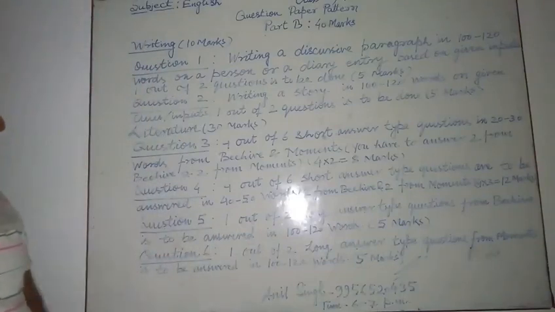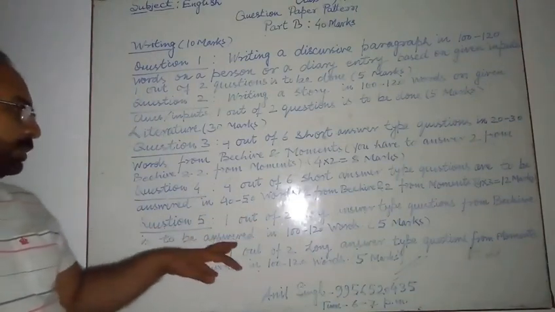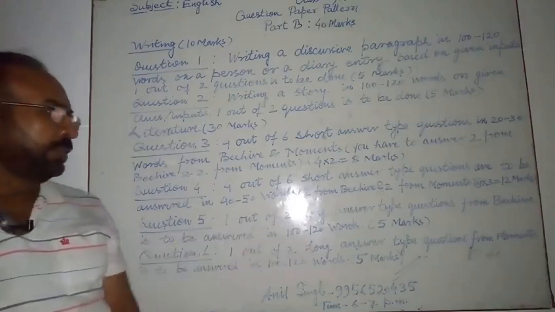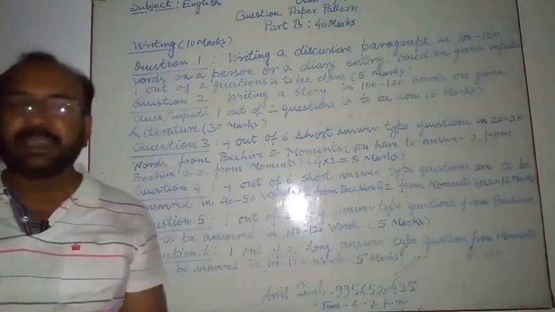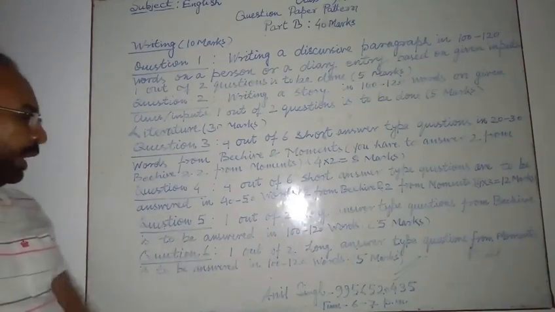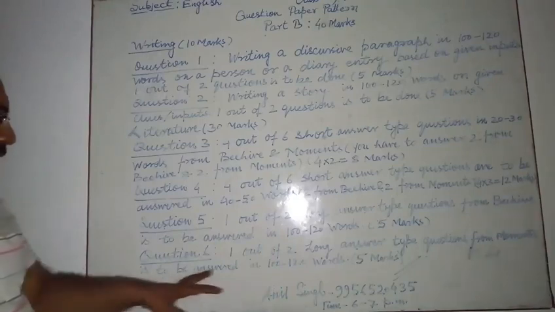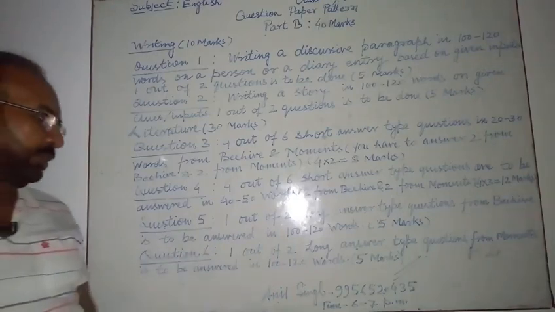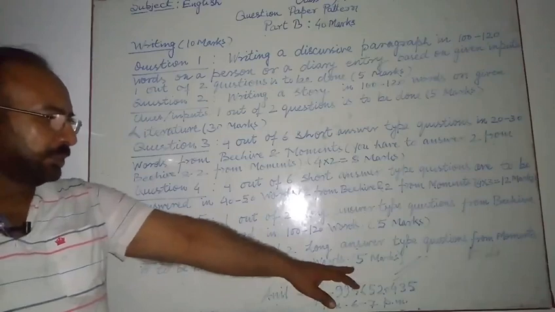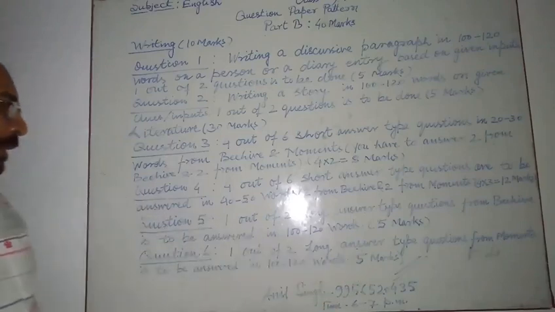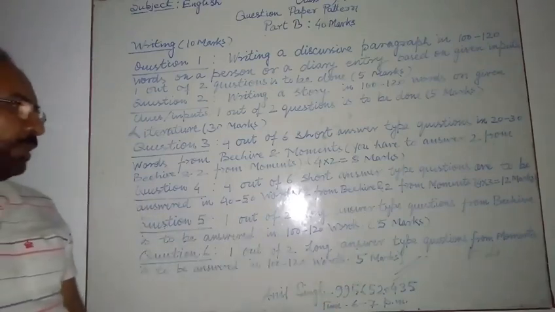And question number 5, 1 out of 2 long answer type questions from Beehive you have to do in 100 to 120 words. 5 marks are there for this question. And question number 6, 1 out of 2 long answer type questions from Moments is to be answered in 100 to 120 words. 5 marks will be rewarded if the answer is perfect.